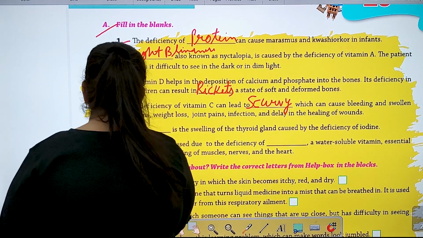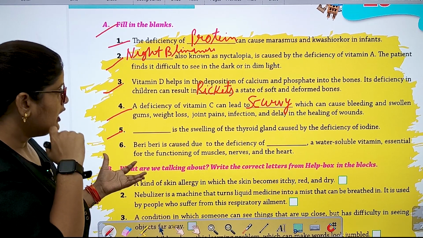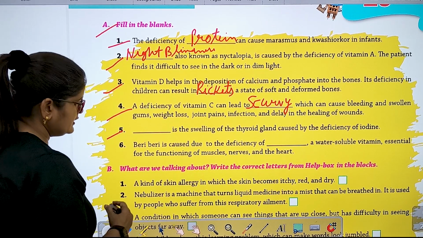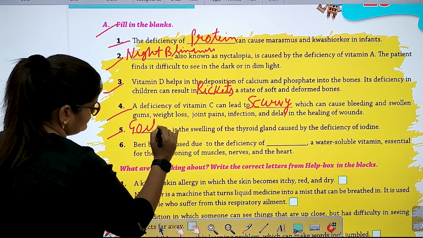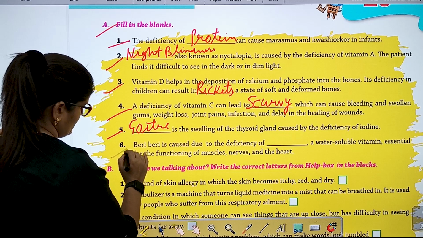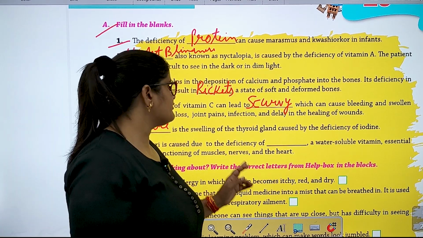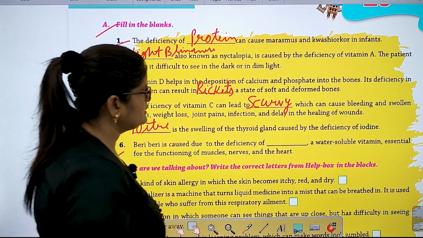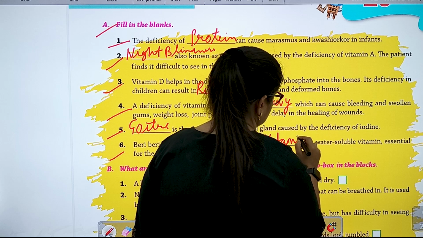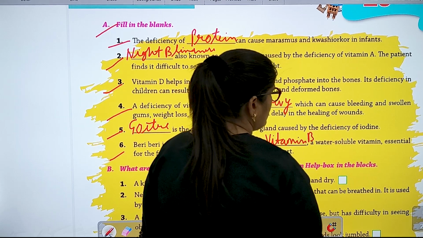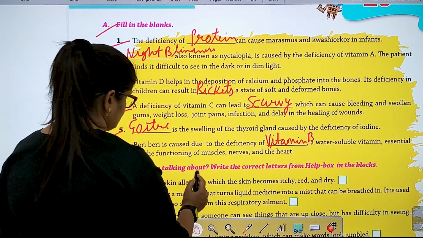Scurvy. 5. Dash is the swelling of the thyroid gland caused by the deficiency of iodine. It is goiter. Number 6. Beriberi is caused due to the deficiency of vitamin B, a water-soluble vitamin essential for the functioning of muscles, nerves, and the heart.